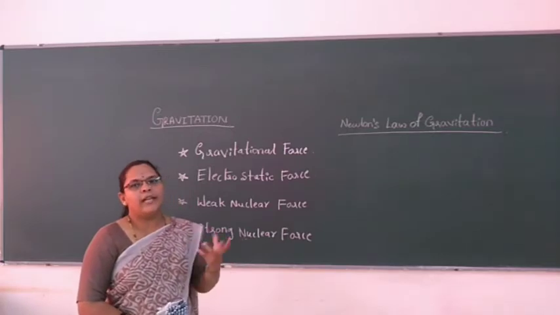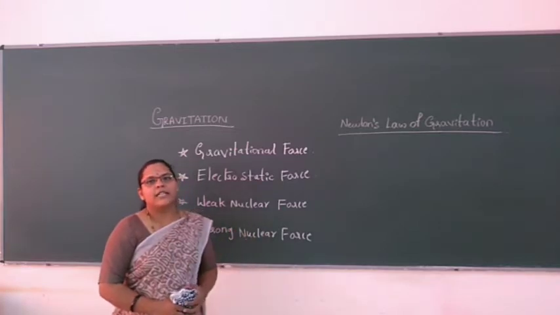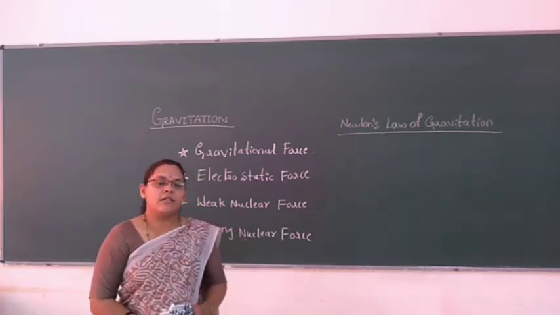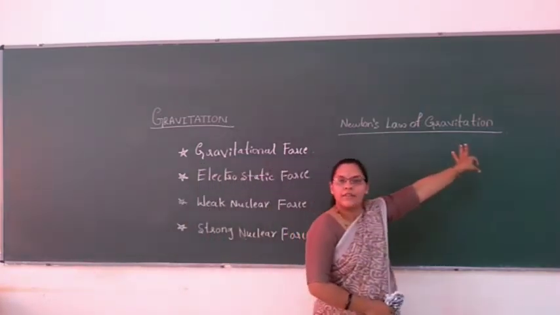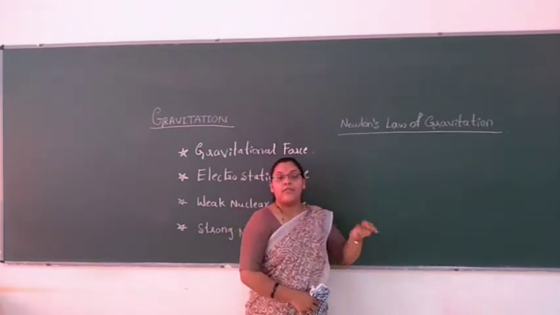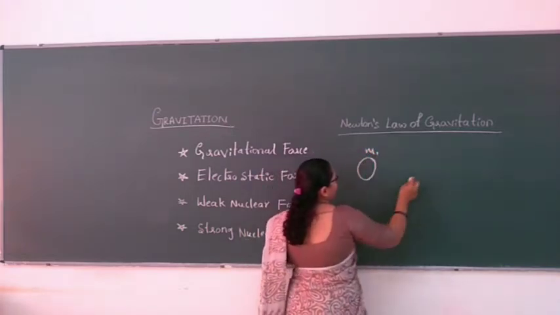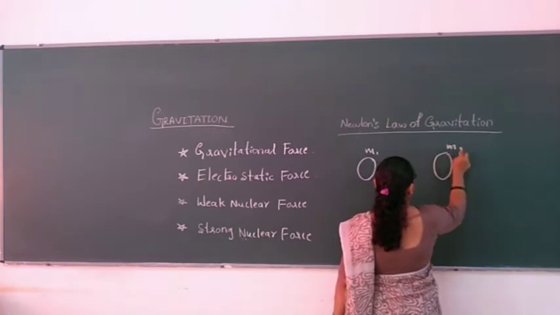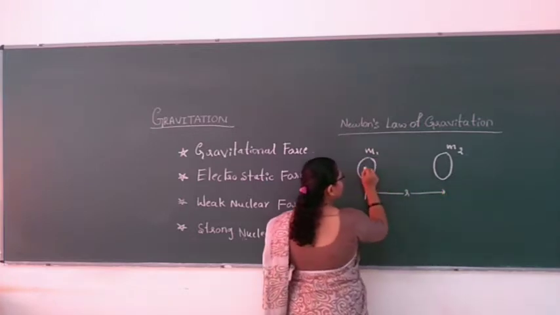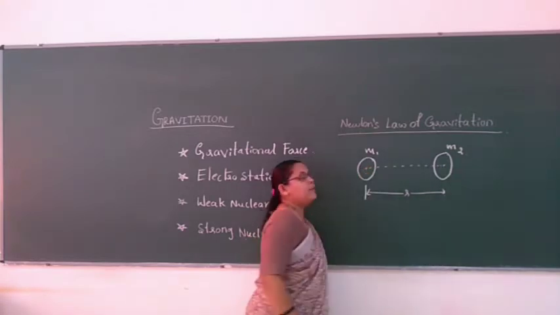The first law based on this gravitational force, or force of attraction, was discovered by the scientist Newton. That law is named after him, Newton's law of gravitation. What does the law suggest? Every body in the universe attracts every other body. If you consider two bodies whose masses are m1 and m2, kept at a certain distance r apart, a force of attraction takes place between them from the center.